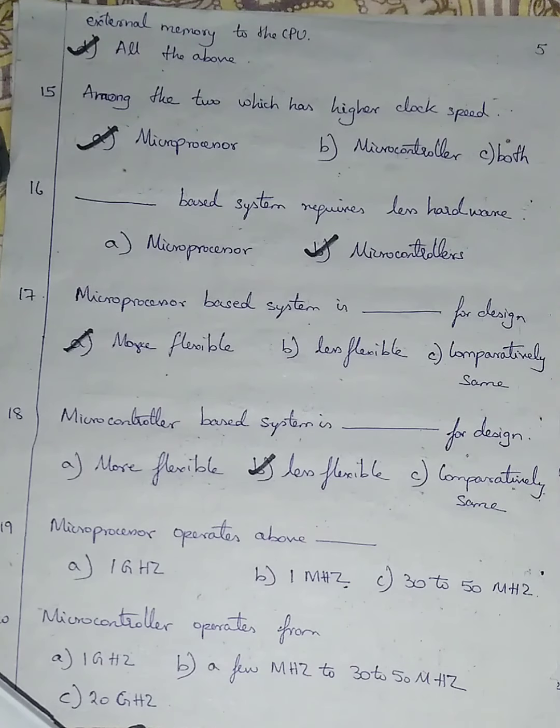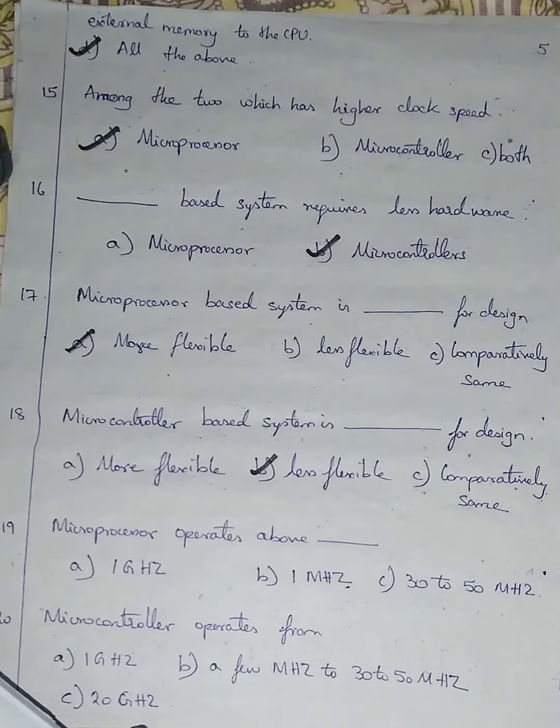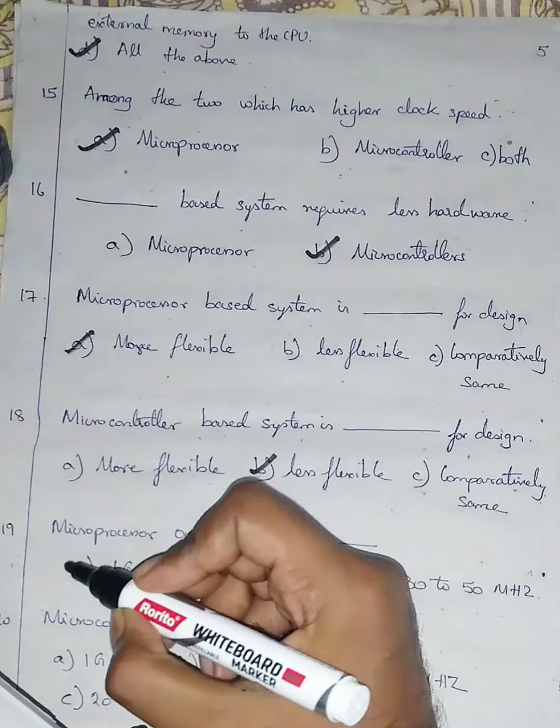Question number 19. Microprocessor operates about. Option A is given as 1 GHz. Option number B is given as 1 MHz. Option number C is given as 30 to 50 MHz. Microprocessor operates about 1 GHz. GHz means gigahertz, MHz means megahertz. So I'm going with option number A, 1 GHz.